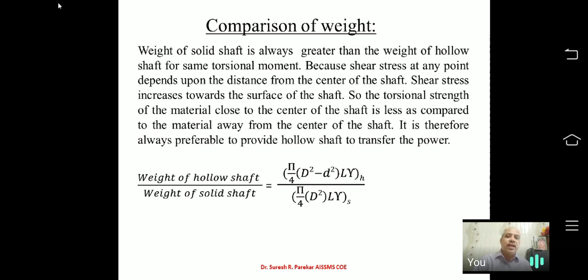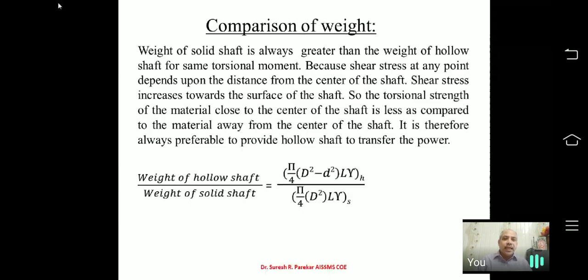Now how will we find the weight comparison? We know what weight is. Weight is density of material into volume. Now volume for a hollow shaft is pi by 4 into D square minus d square into L, where L is length, so I get that volume multiplied by gamma, which is the density of the material. And the same for solid: pi by 4 into d square into L into gamma, which is for the solid shaft.